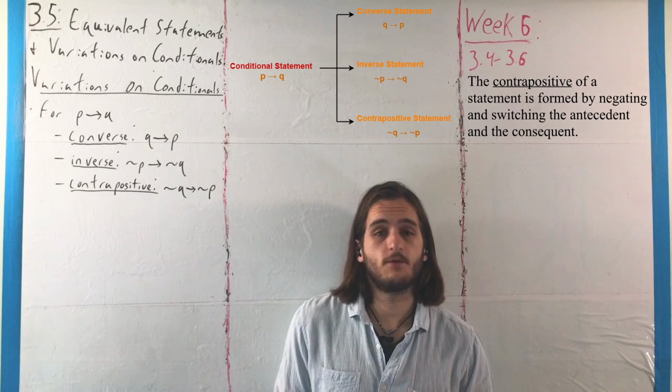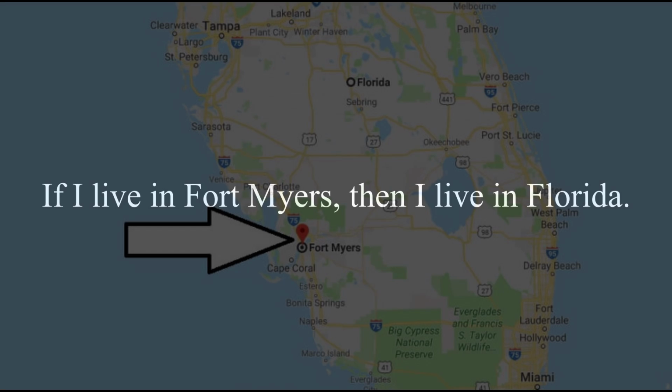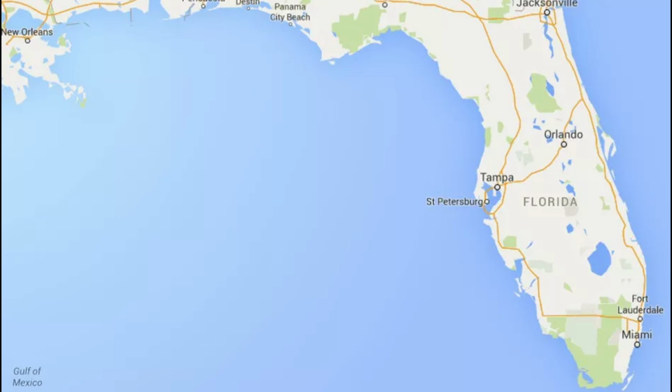So let's say, for example, we have the two simple statements, I live in Fort Myers and I live in Florida, where that can form the conditional, if I live in Fort Myers, then I live in Florida. That is a true statement because Fort Myers happens to be in Florida. Unless there's another Fort Myers that's not there that I'm not aware of, it's certainly possible. It's not the very rarest name in existence.